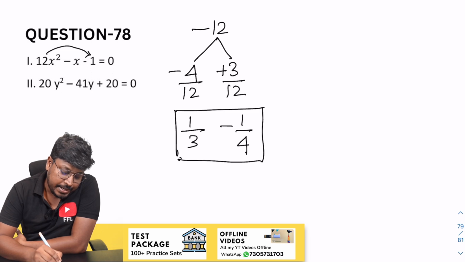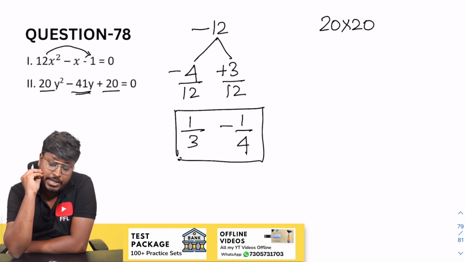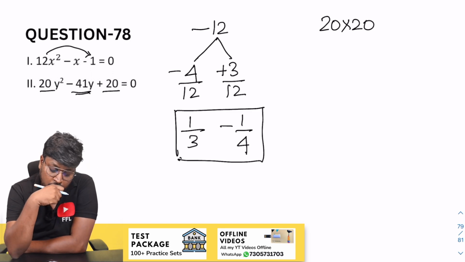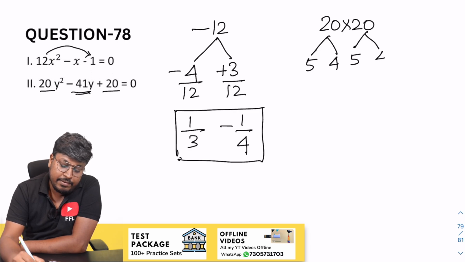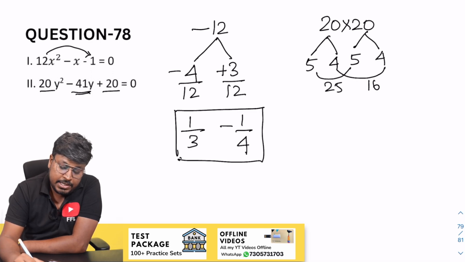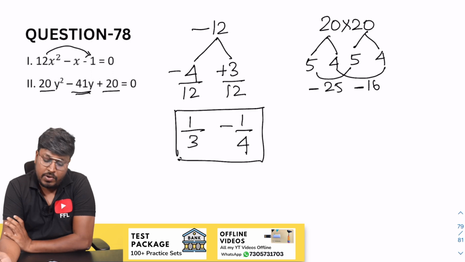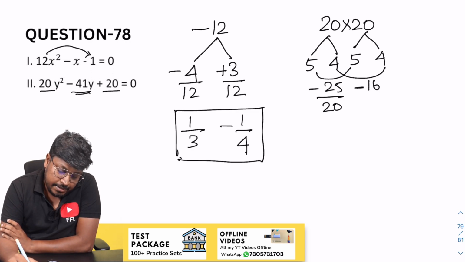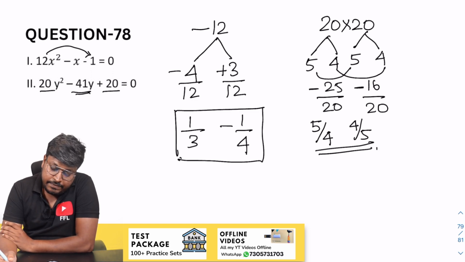So next, the factor of y, 20 into 20. So 20 into 20 will be 400. But our target is to get minus 41. So 20 can be written as 5 into 4, right? So 5 into 5, 25. 4 into 4 will be 16. So minus 25 minus 16. Yes. When you add minus 25 and minus 16, resultant will be minus 41. That's it. So divide by 20, divide by 20. So while writing, change the sign. So 5 by 4. So 4 by 5. That's it. So which will be the factors of y.